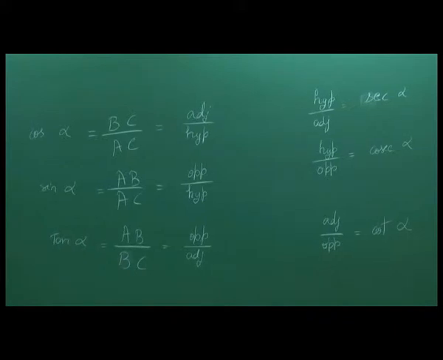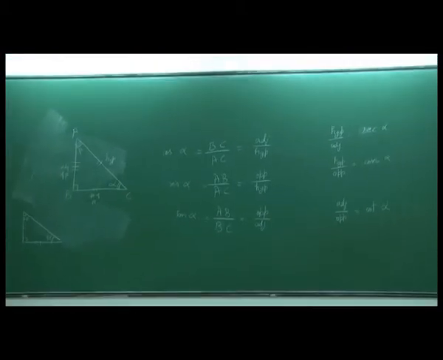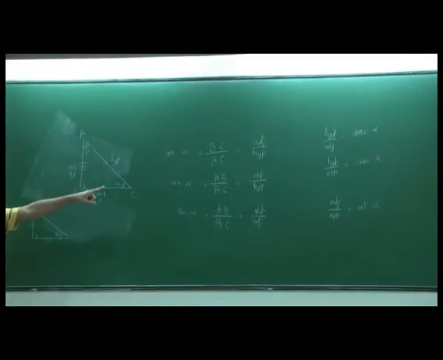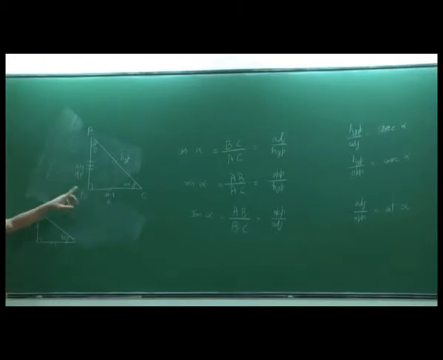So for beta, which will be the adjacent? AB. Oh, AB. This will be the adjacent, right? Yes. Adjacent of beta, and this will be the opposite of beta, and this represents hypotenuse always. So what would be cosecant beta? AC by BC, opposite. Okay, so cosecant beta is hypotenuse by opposite. What's hypotenuse? AC. What's opposite? BC. So cosecant beta is always hypotenuse by opposite. I mean, that you need to remember. You will get used to it once you start working with it.